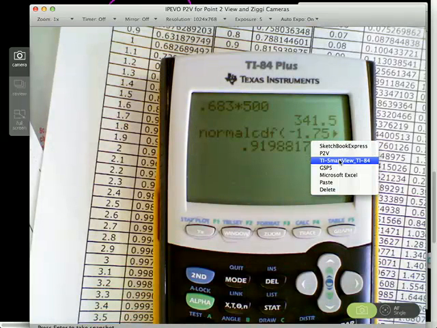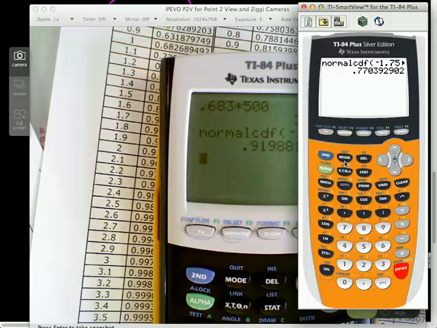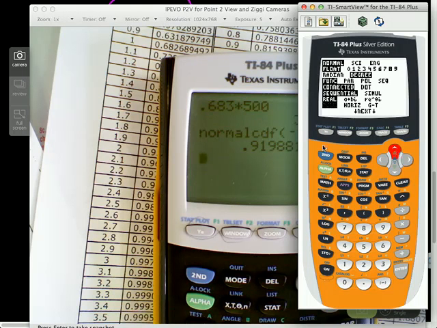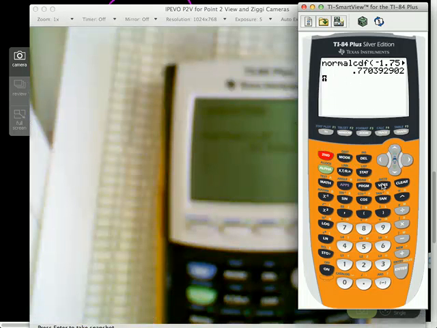Let me see if I can find it. If I enter 0 as the mean and comma 1 as the standard deviation, it will actually give me the range.